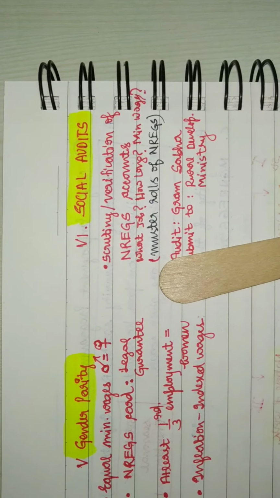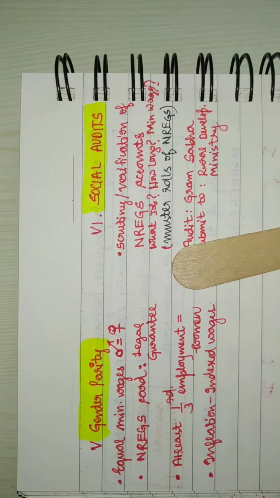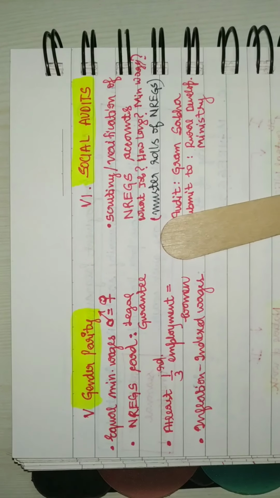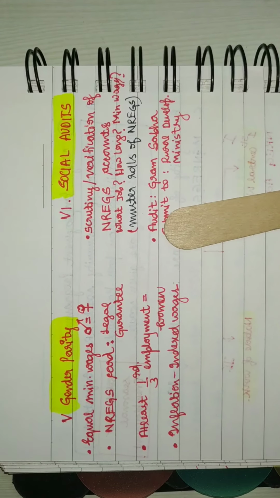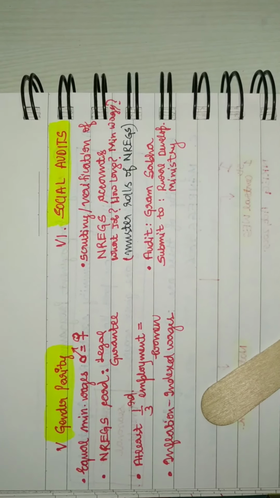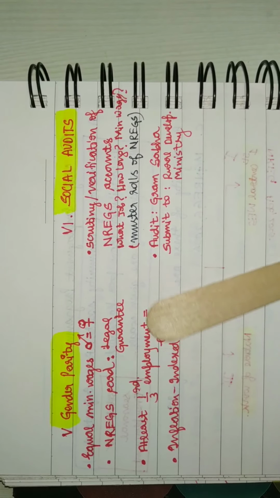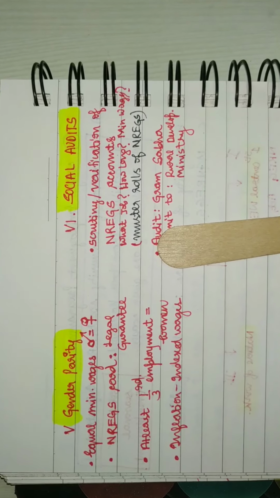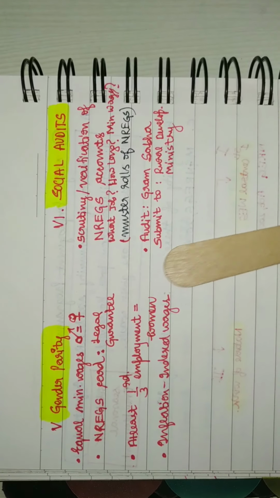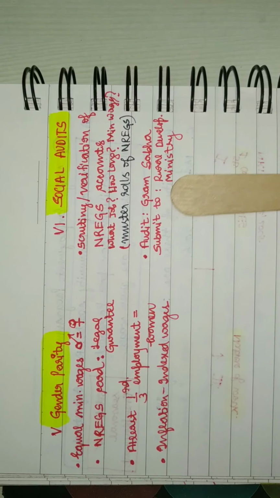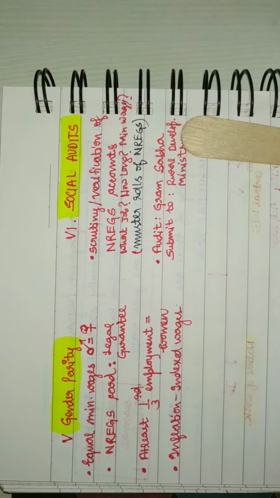What is the number of people who have not got a job, and did they receive the unemployment allowance, right? But the main important thing is that since the implementation is done by the Gram Panchayat, the social audit is not done by the Gram Panchayat, rather it's done by the Gram Sabha. And finally the report is submitted to the Rural Development Ministry.